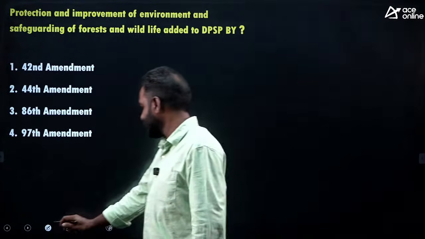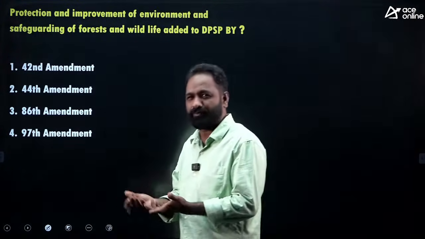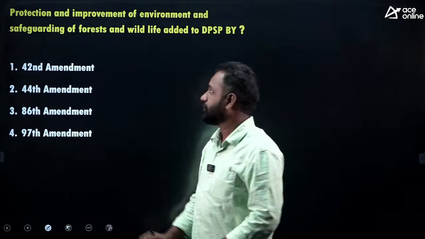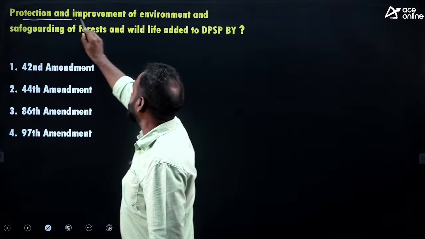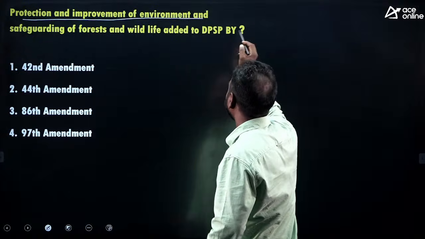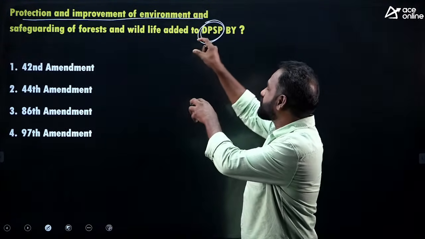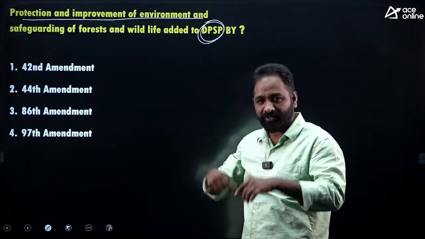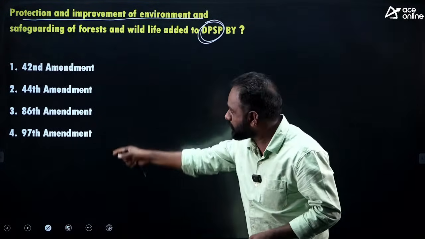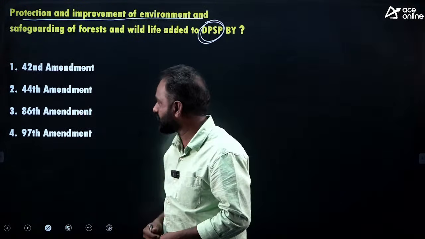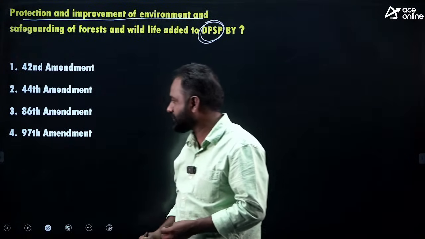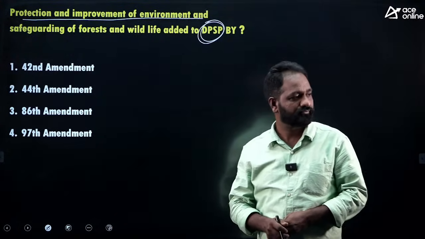The question looks very big, but it's a very simple question. Only thing is this word, the protection and improvement of environment. So in DPSP, the protection of environment was added by which amendment? Is it 42nd amendment, 44th amendment, 86th amendment, 97th amendment?